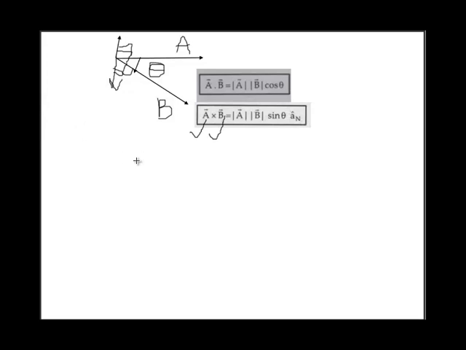Then the next topic is component of vectors. So for showing this topic, let me draw the figure. Consider this as a vector, and this be another vector.